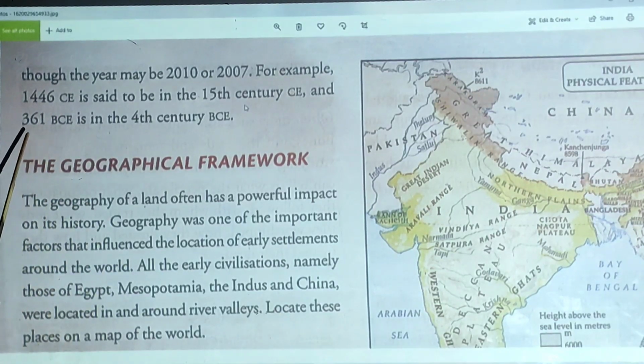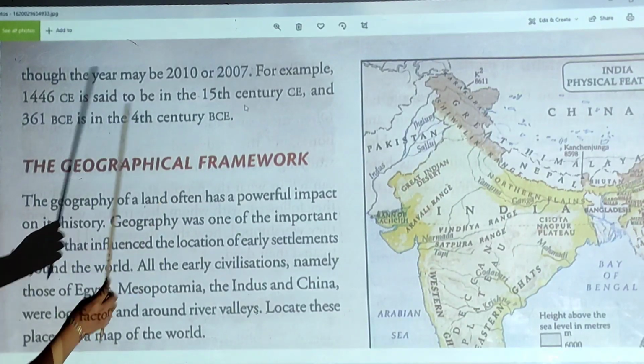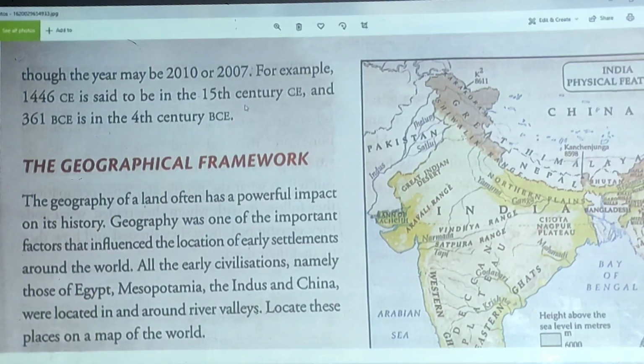And this one, look here, is very interesting: 361 BCE, before Common Era, or before BC, which means before Christ, before the birth of Jesus Christ. This time falls in the 4th century BCE.